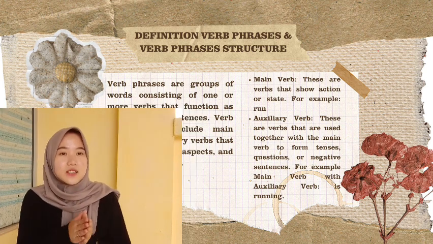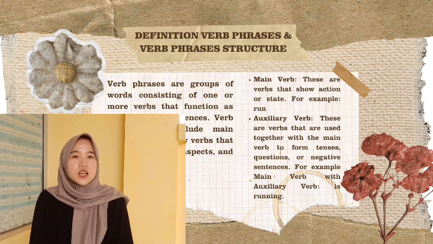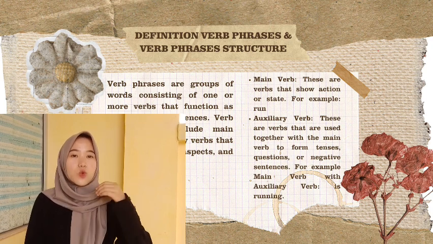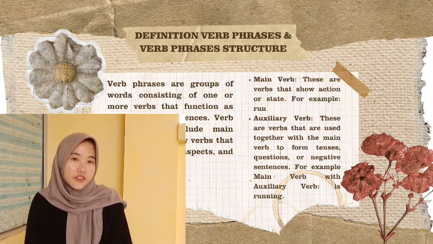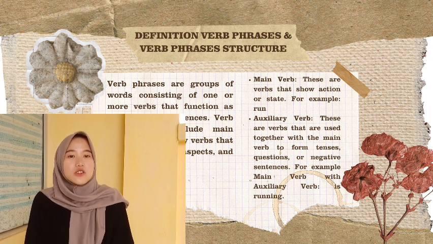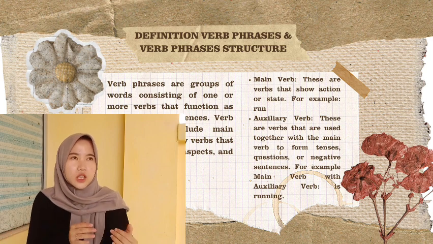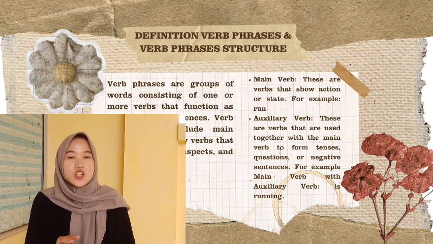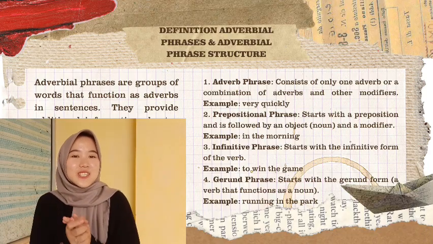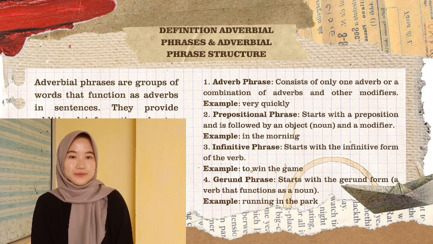So, verb phrases are an important element in English sentence structure. Understanding how verb phrases work and their structure helps us to form correct and effective sentences. By using verb phrases correctly, we can convey information clearly and accurately in daily communication.